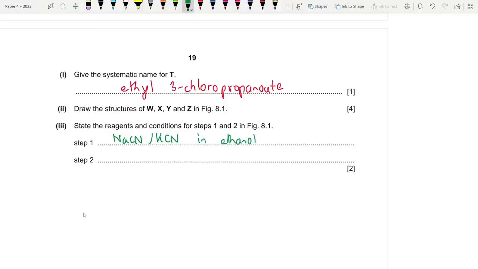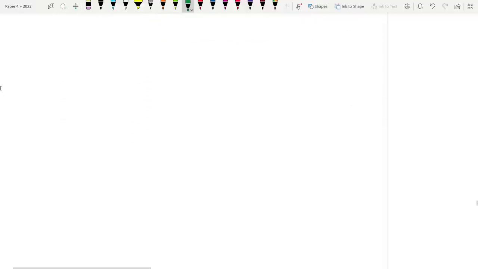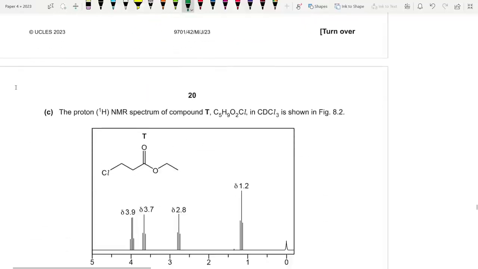NaCN, KCN in ethanol, and we need heat, they mentioned this in a bracket. And for step 2, the options are hydrogen plus nickel, or you could go for hydrogen plus platinum, and they said allow LiAlH4. So it seems like they are deviating towards this more now. Okay, interesting. Let's move on to the next one.